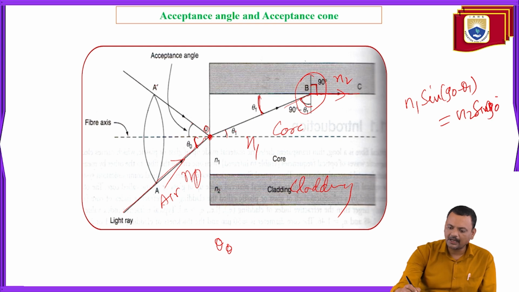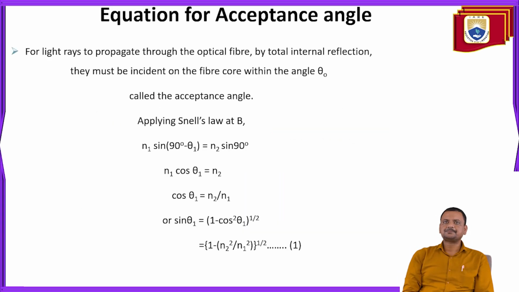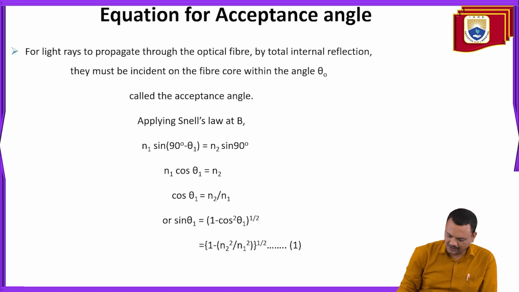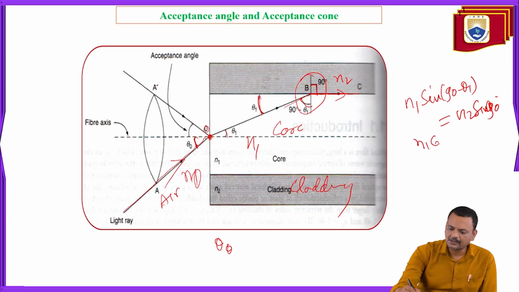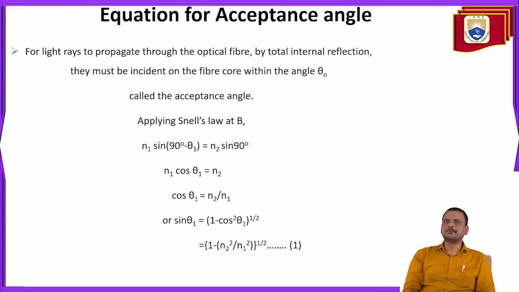So sine of 90 minus theta 1 you can write as cos theta 1. N1 cos theta 1 is equal to N2, because sine 90 is 1. So N1 cos theta 1 becomes N2.